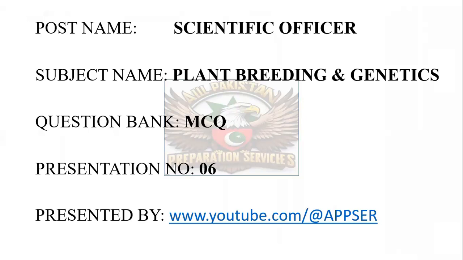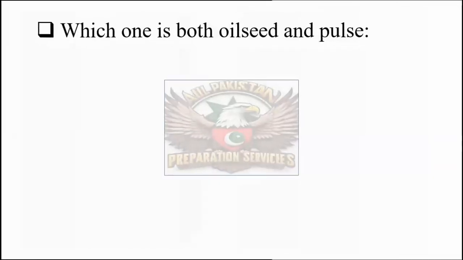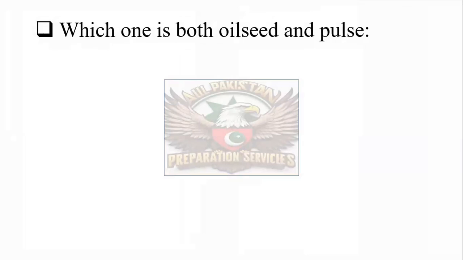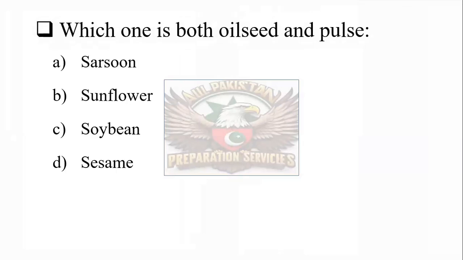What is our first question? The question is: which one is both an oilseed and a pulse crop: sarson, sunflower, soybean or sesame? And the correct one is soybean. Soybean is both an oilseed and a pulse crop.